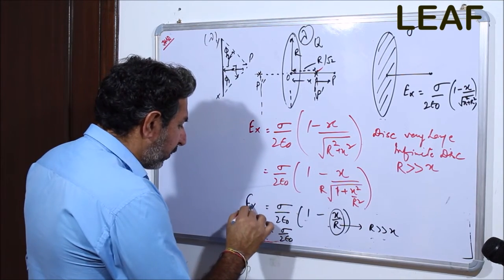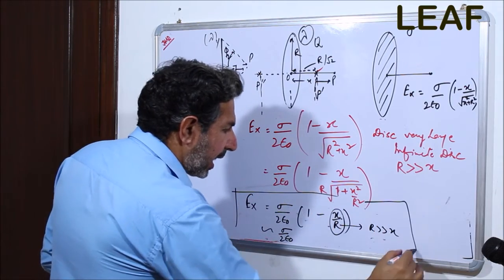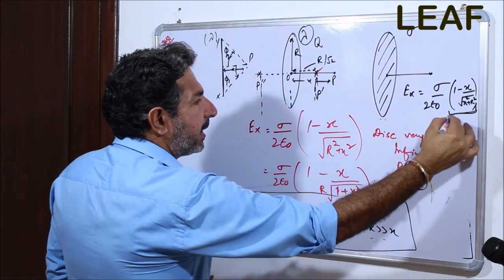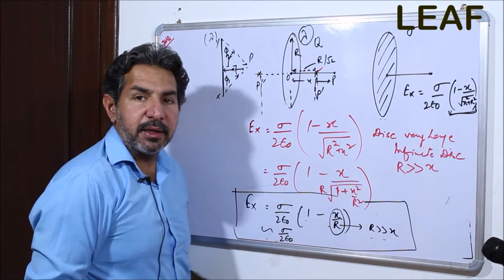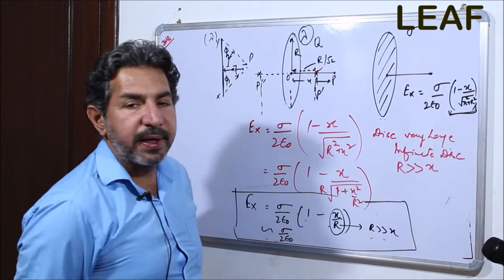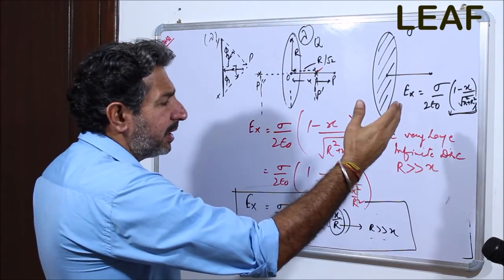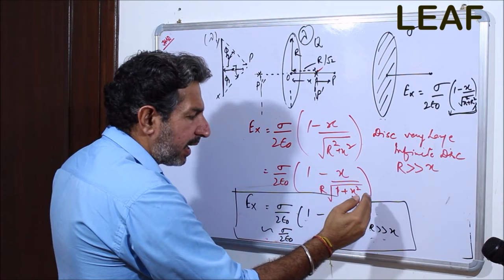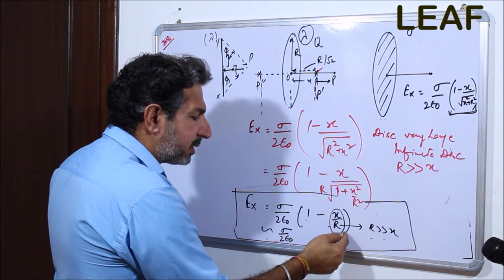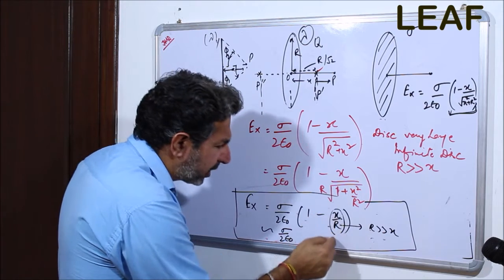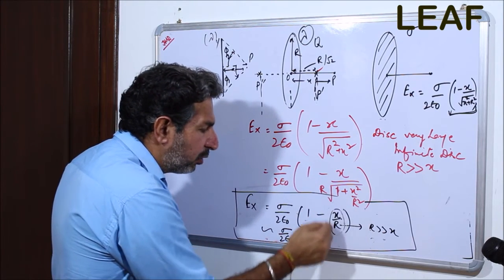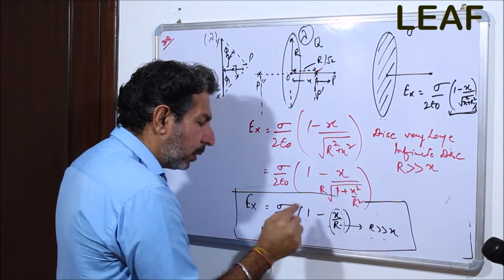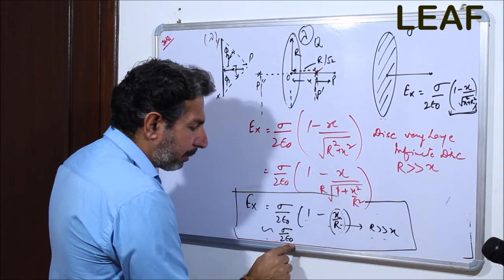For an infinite sheet, I can consider Ex to be just sigma by 2 epsilon naught, and this complete factor is redundant, because r is pretty much larger than the value of x. Another way: since r is approaching infinity, x by infinity is 0. So sigma by 2 epsilon naught into 1 is sigma by 2 epsilon naught.